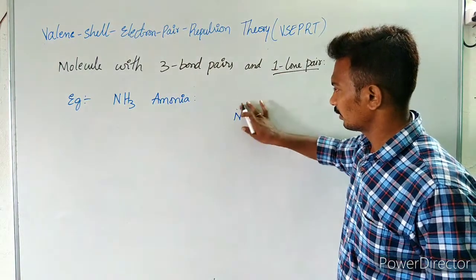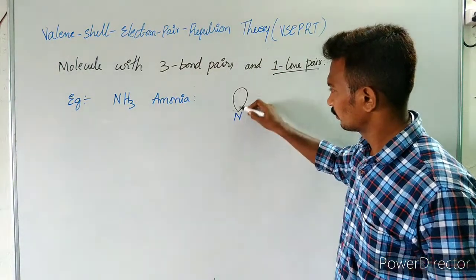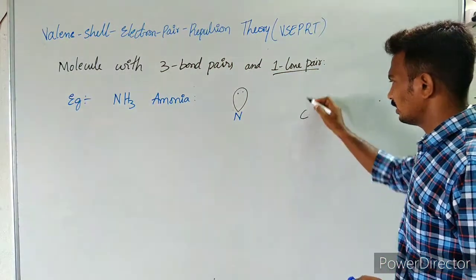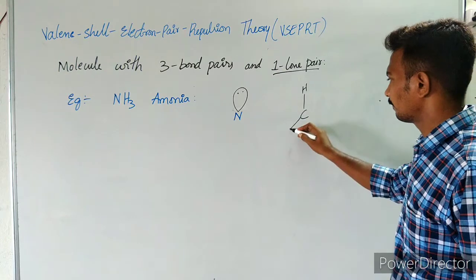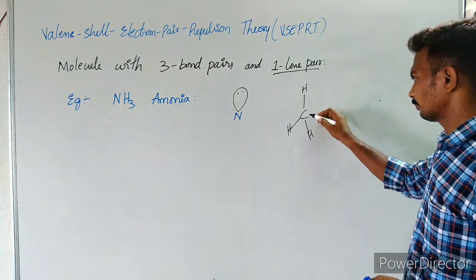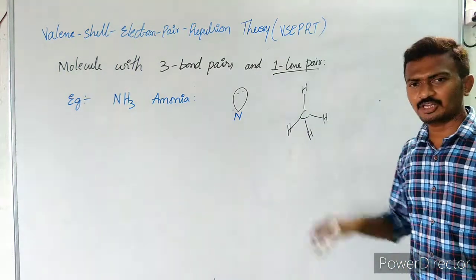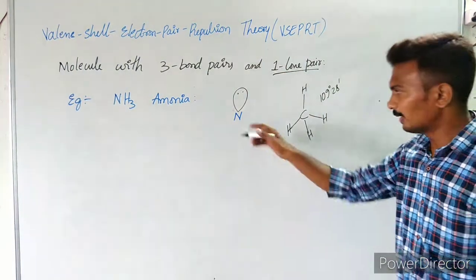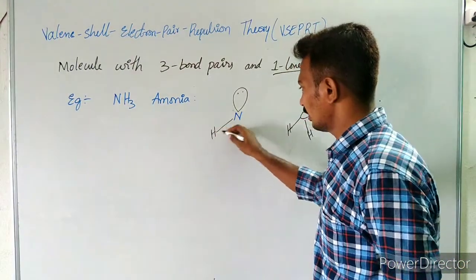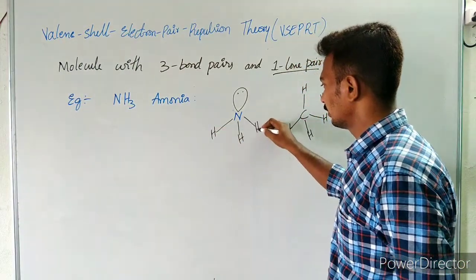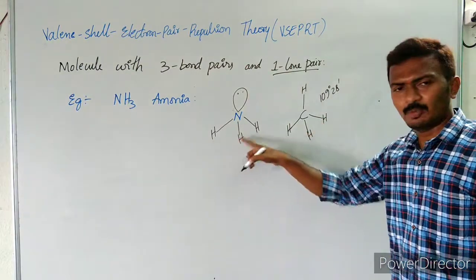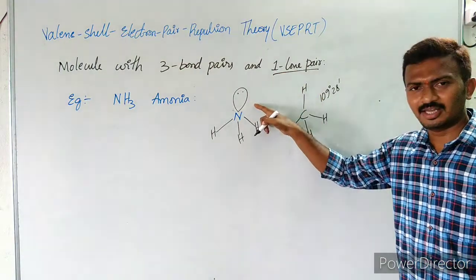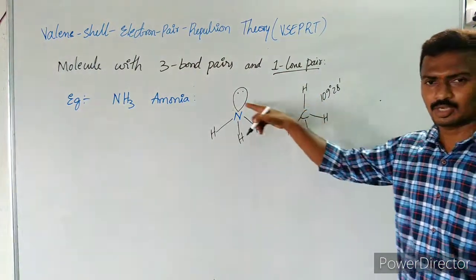This is lone pair. I will try to draw the lone pair like this. Earlier I will just compare the same with methane. This is methane with 109 degrees 28 minutes. But here this is ammonia, with, here see, same 3 bonds are there, same 3 bonds. But instead of the 4th bond, what is there here? Lone pair. Just look at this and look at this.